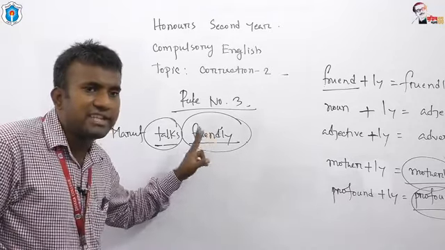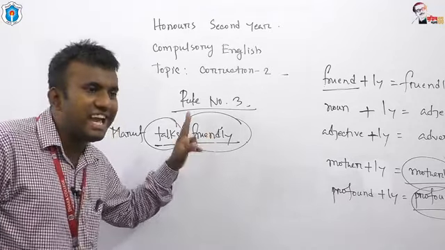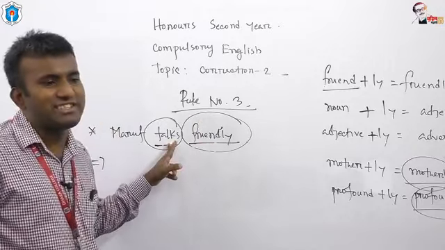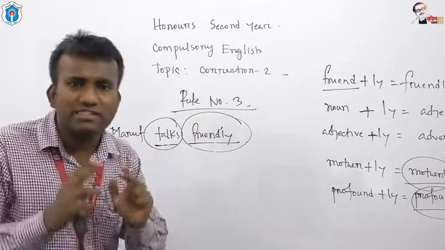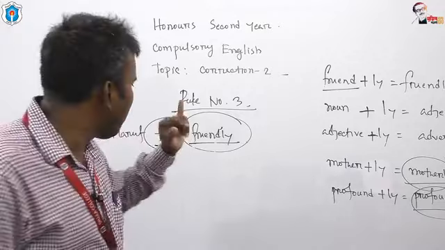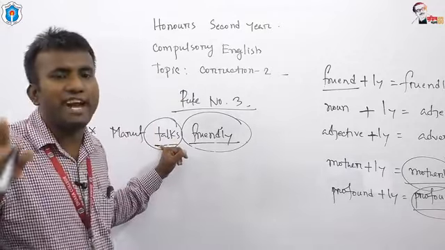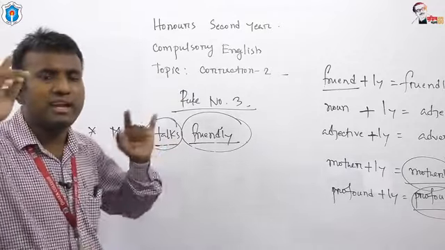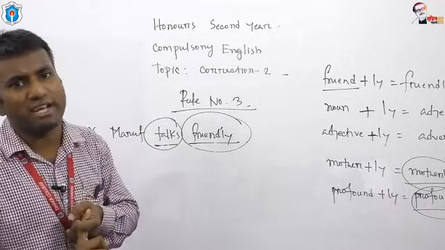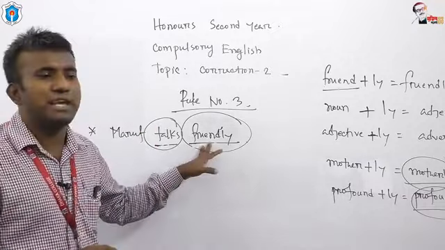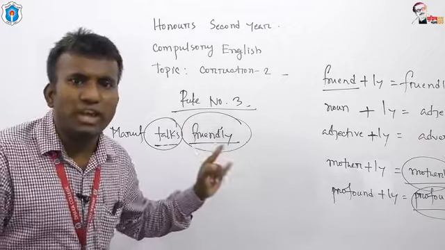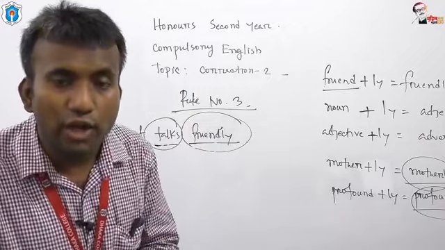Here friendly is an adjective, and this adjective modifies talks. If talks is a verb, and it is modified by any part of speech, that part of speech must be an adverb, but it has become an adjective. That's why the sentence is grammatically wrong.